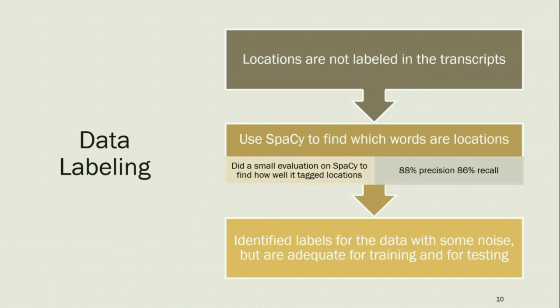For example, on one of the places where it failed, it classified the word Dallas in Dallas Cowboys as a location, even though it really shouldn't be considered a location, because with broader context, it's actually an organization or a team name. And so we actually did a small evaluation to see how well Spacy is doing. So we hand annotated 100 locations, and then we computed the precision and recall. We found we got a precision of 88% and a recall of 86%. So there was some noise in the data, but we still thought it was adequate enough for training and for testing.